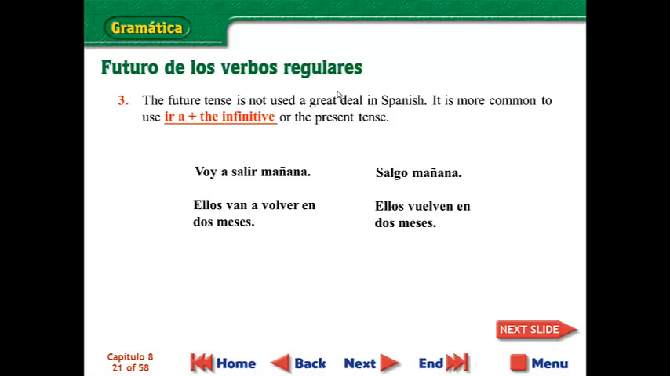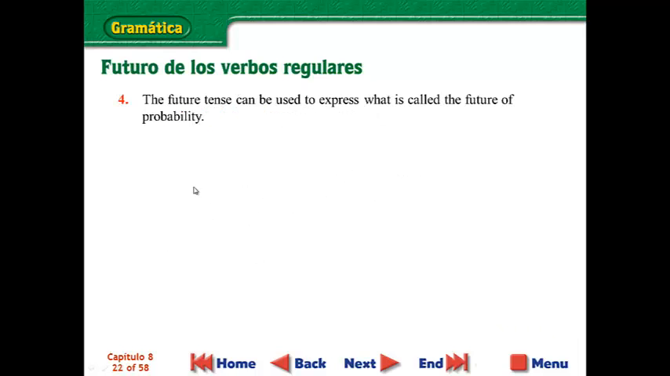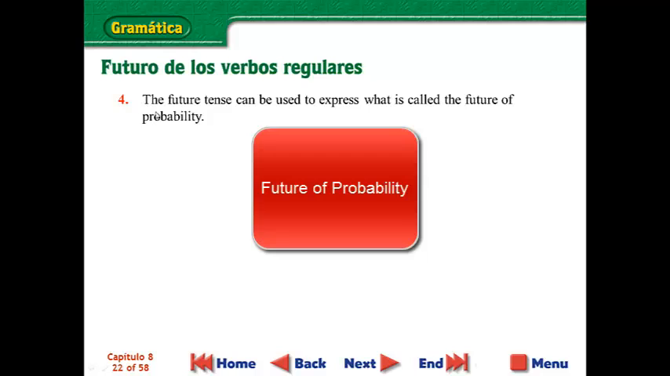Just some examples. So you don't have to use the future tense all the time when you want to talk about what's happening in the future. You can use something we've already learned. But here's yet another use for the future that might be kind of tricky to get your mind wrapped around. It can be used to express what is called future of probability. And here are some examples.